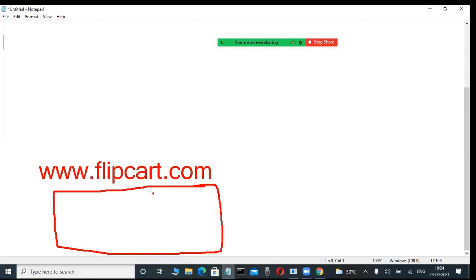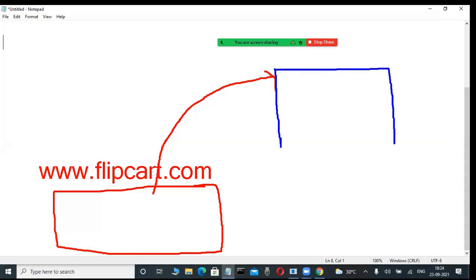Now, whenever I'm opening this browser, it is automatically connected to the web server. Java, .NET, Python programmers are well-known persons in the web server. But unfortunately, a web server does not store a large amount of data. It stores data, okay, but not a large amount. These web servers are connected to database servers. Database servers means Oracle, SQL Server, which we are learning in our course, no? Those things only.